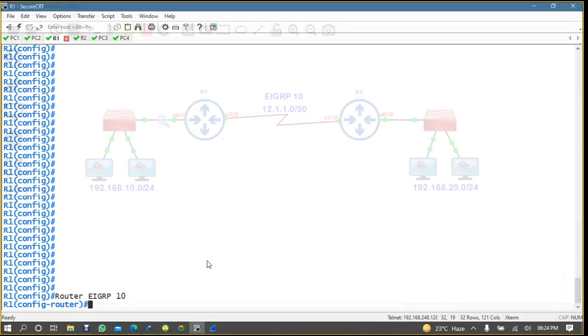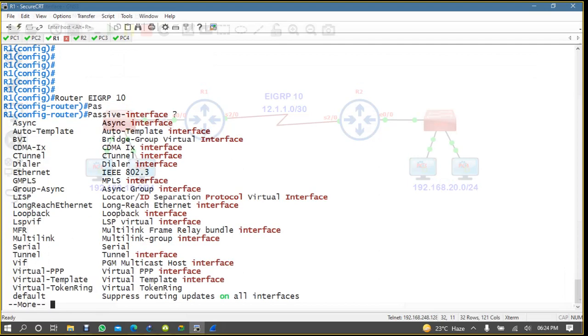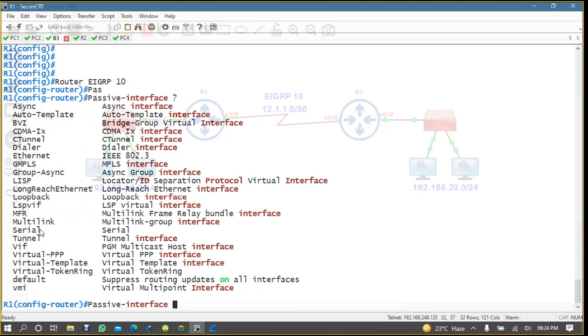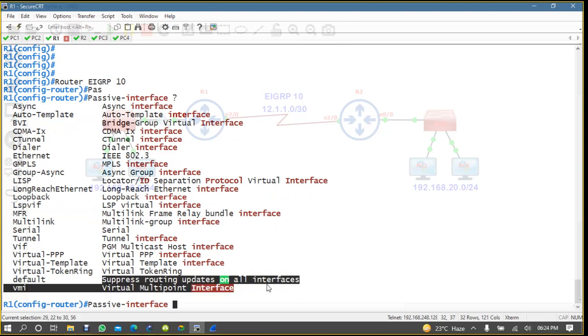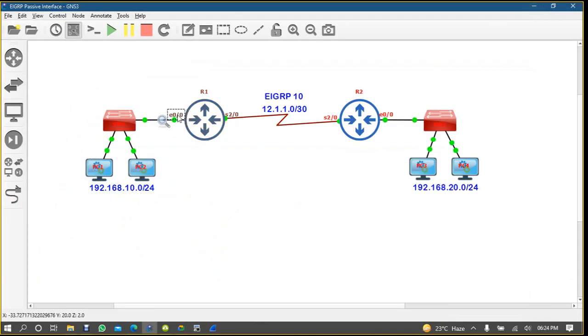Okay, it's very simple. Simply you have to come here and say passive-interface, and then put a question mark. Here you have two things, you will find default. Default means all interfaces. Do you want to suppress EIGRP routing on all interfaces? So you will say no. Why? Because you want to suppress only here, not on this one, right? So I cannot run default. Default means you can disable on all the interfaces.